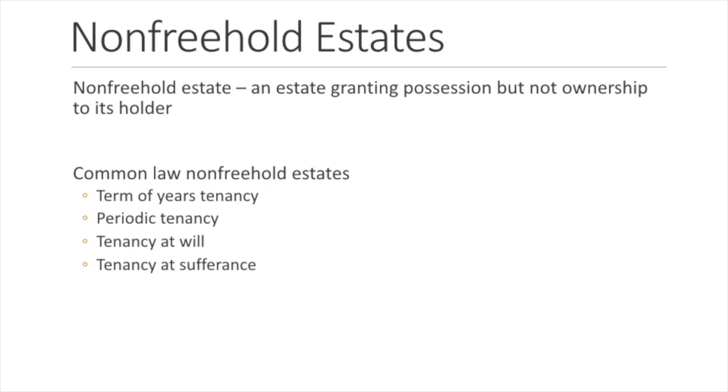Okay, so a tenancy at will is a tenancy that has no fixed ending point. It continues on so long as both the landlord and the tenant want it to. At common law, the landlord or the tenant could end a tenancy at will without notice. But most states now require some type of advance notice to protect tenants. This type of tenancy ends automatically if either of the parties die, the tenant abandons possession, or the landlord sells the property.